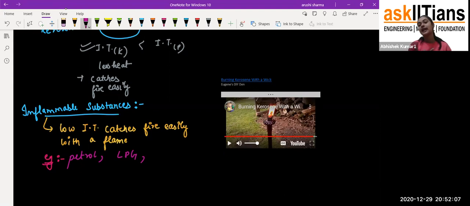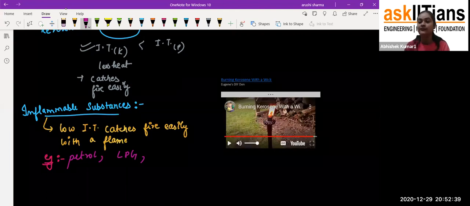Exactly. Like students, as I told you the example of LPG. I think we have heard this kind of news also, that somewhere a cylinder has blasted in a house. So what happens is that when LPG leaks in that particular area and someone provides some heat to it, it just explodes. And what you see is a boom kind of thing. And we see flame there, so we are getting light and heat from it. So that is inflammable substances, which catch fire with a flame.